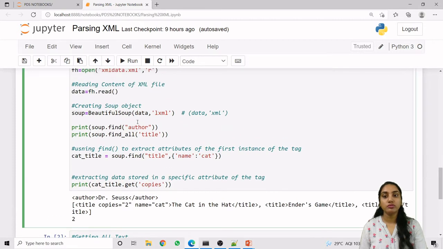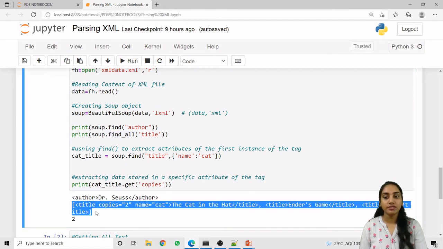Now if you want to specifically find out some attribute or text of a particular tag, here we are using the find method to find out the author tag. Whatever the first occurrence of our author tag is, it will return it. So this is the first book's author. Now if you want to find all the occurrences of any particular tag, for that we can use the find_all method. So this will return us a list with all the title tags, because we have searched for the title tags, as a list element.